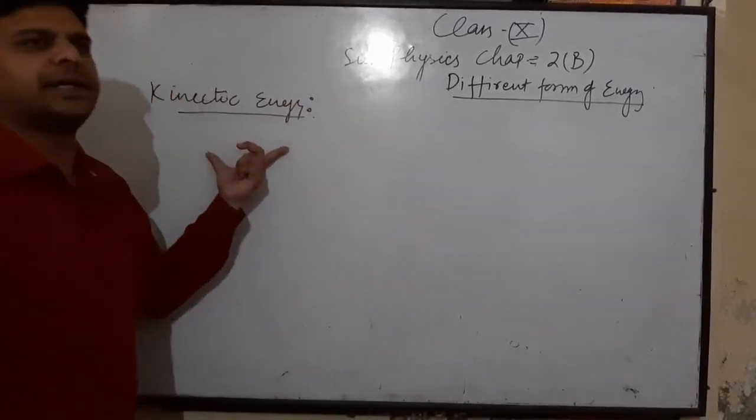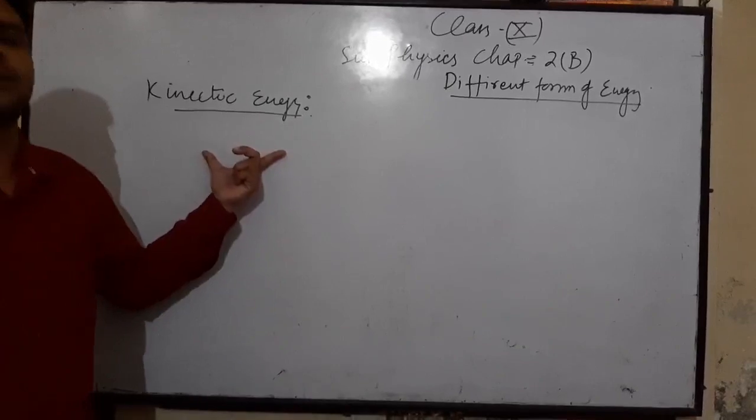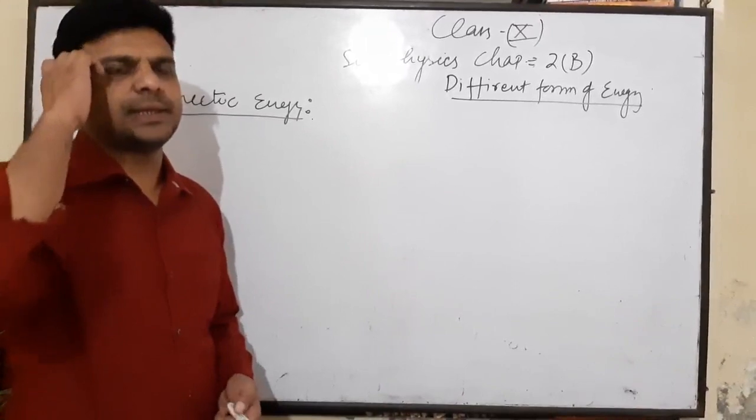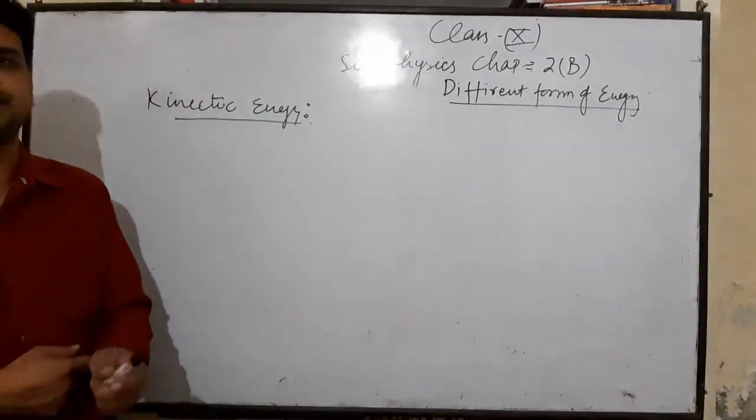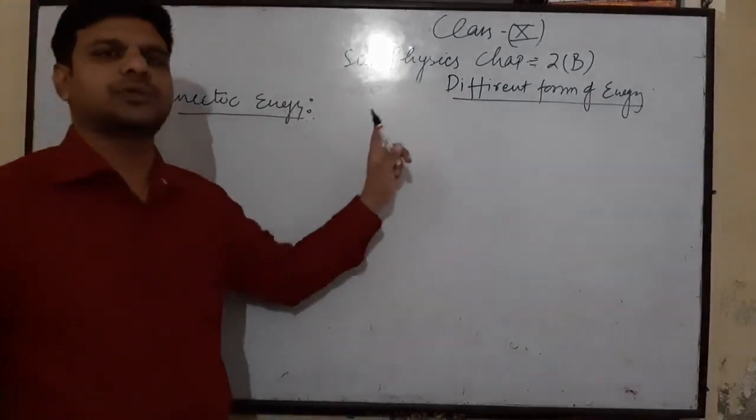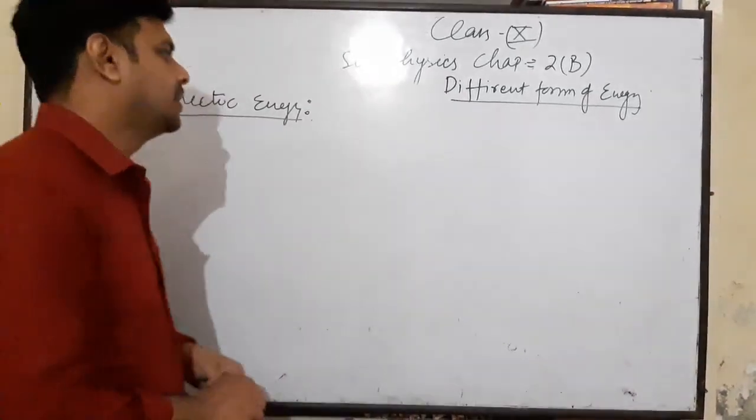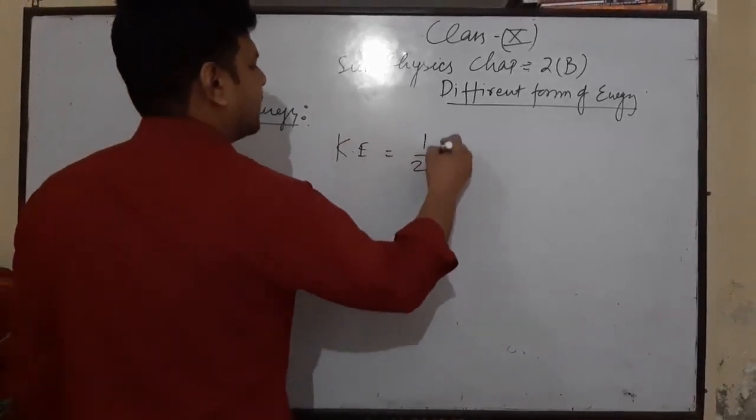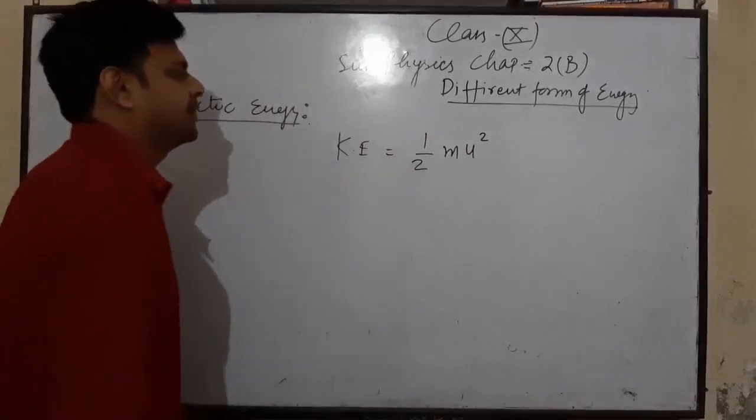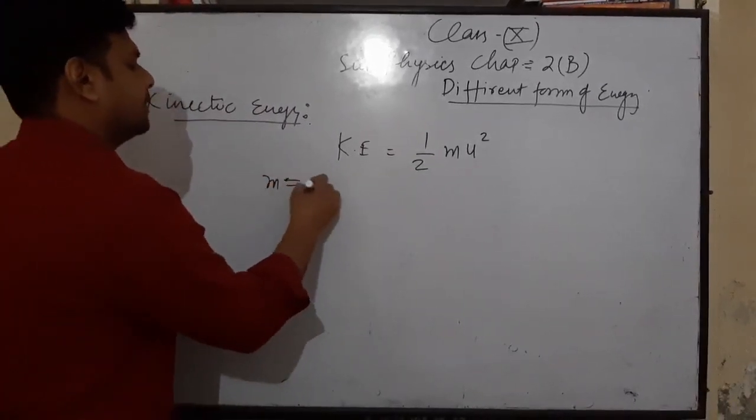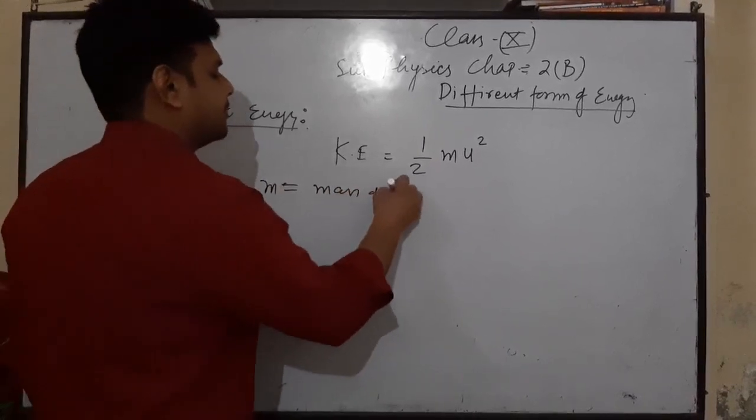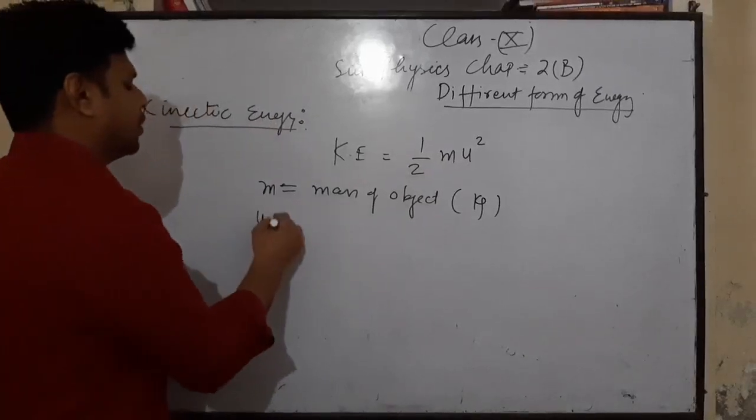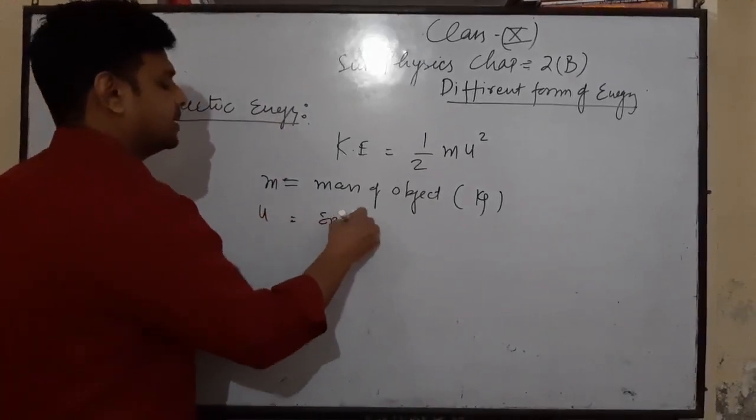The energy possessed by an object due to its motion is called kinetic energy. If any object is in a moving position, then it has some energy which is called kinetic energy. The expression for kinetic energy is KE equal to half mu square. Here m is the mass of the object in kilogram and u or v is the speed of the object